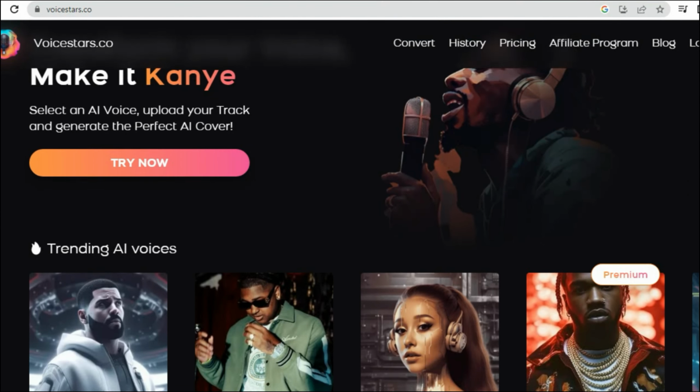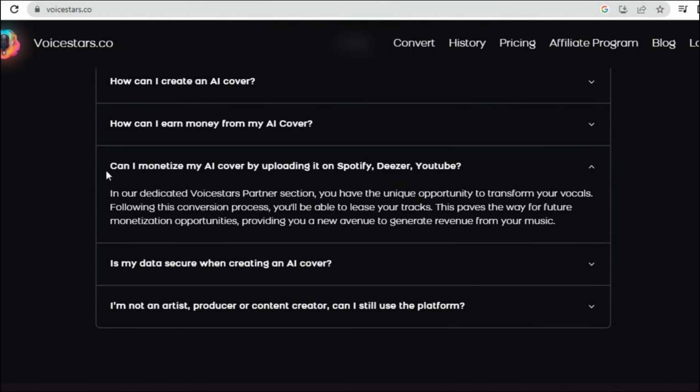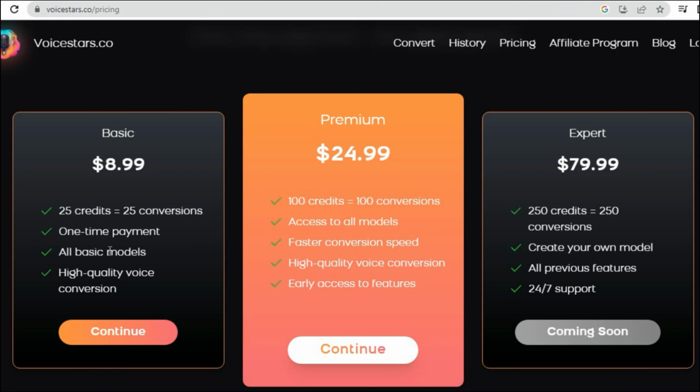Alright, now let's talk about our Voicestar tool. According to their information, we can make money from covers by uploading them to streaming platforms. Let's take a look at their pricing. Currently, Voicestar offers 2 versions with 2 different prices. The basic version costs $8.99 per month, comes with 25 credits, equivalent to 25 conversions with basic voices.